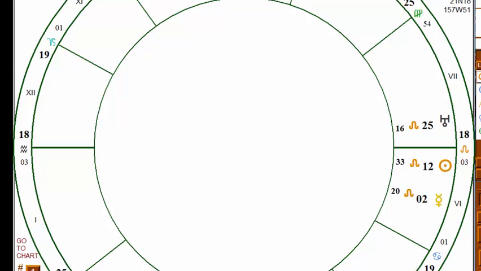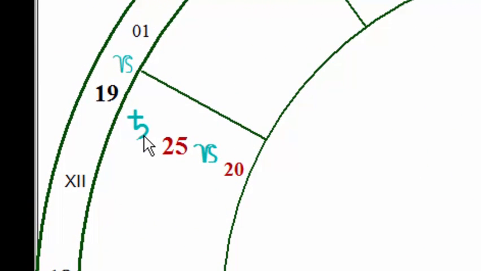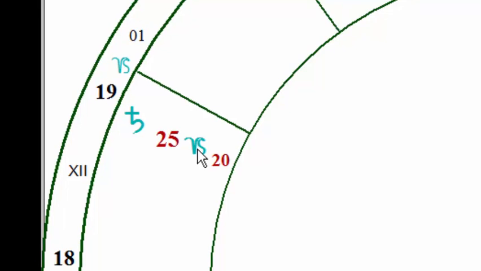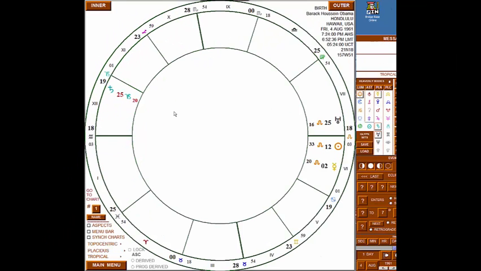Let's see where Saturn is located. Saturn is located in its own sign, Capricorn. Therefore, Saturn has no final dispositor. It reports to no one. It's subject to no one. Just like the Sun is in its own sign, it reports to nobody. It is subject to nobody. It's the final authority, the final say.